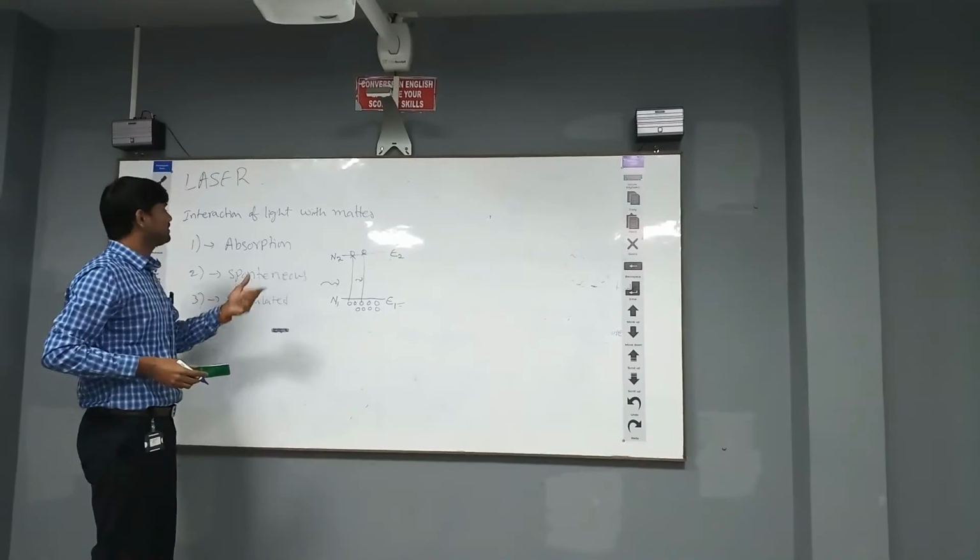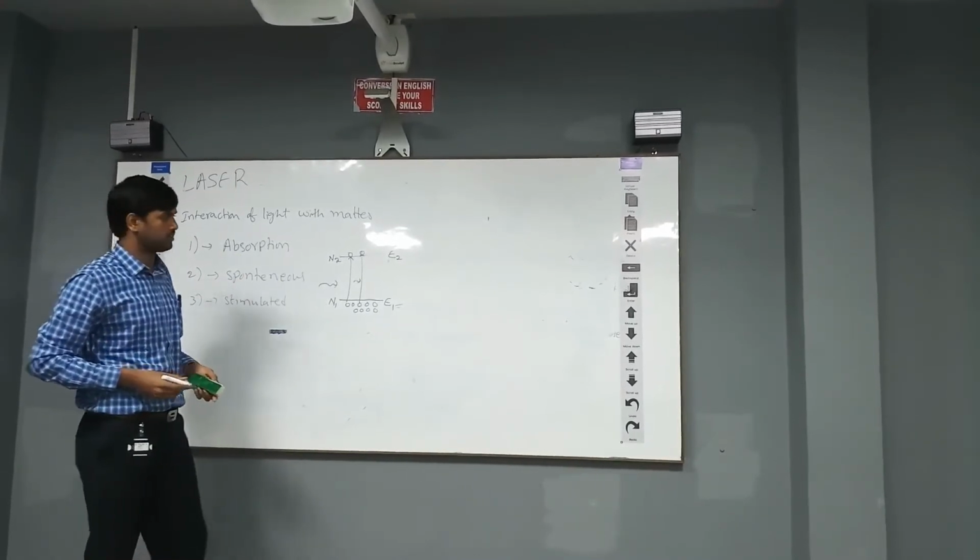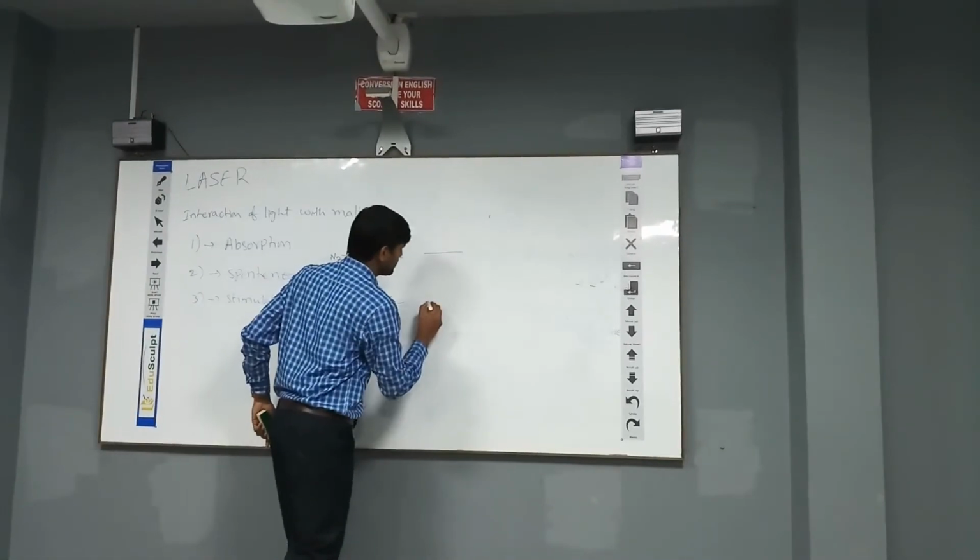The second one is the spontaneous emission process. What is meant by spontaneous emission?